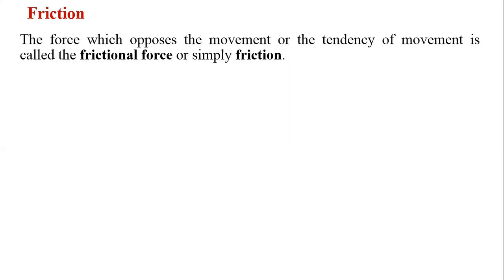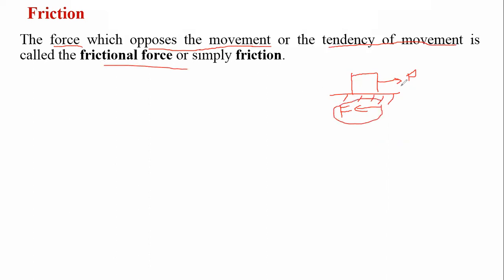When a body is in motion, or it may be subjected to any kind of loading. Now let us consider one block resting over the ground and we are applying the P force. To oppose this P force, the body produces an equal and opposite resisting force, that is called the friction force F. The force which opposes the movement or tendency of movement is called friction force. This force F is opposing this P force.